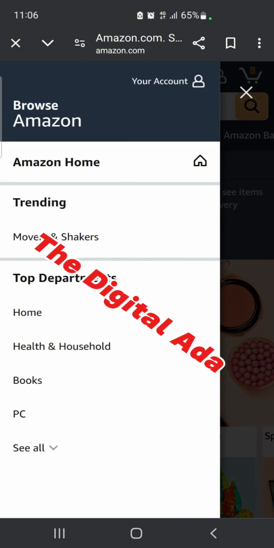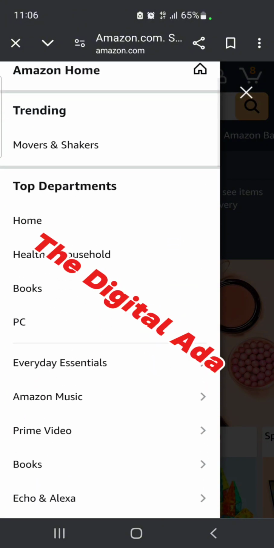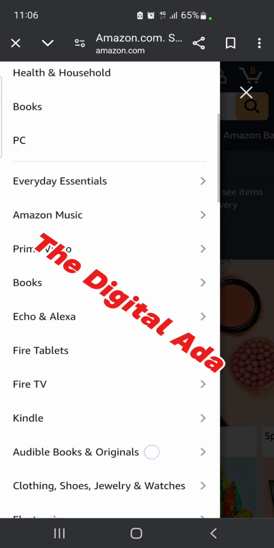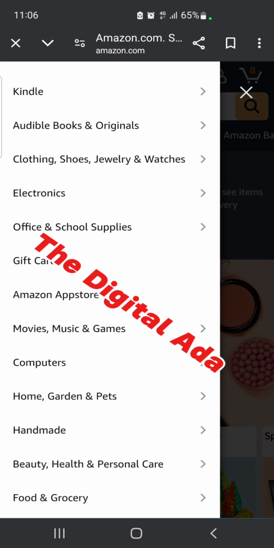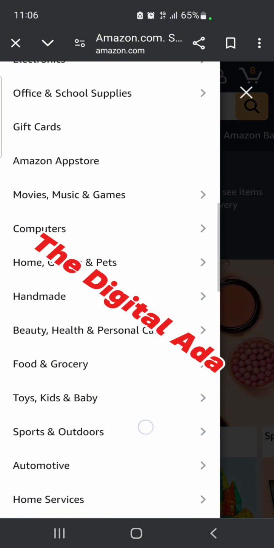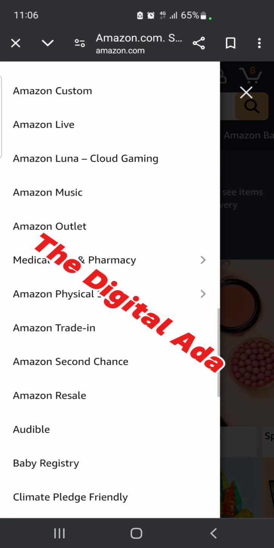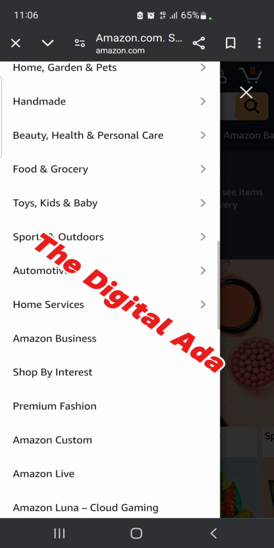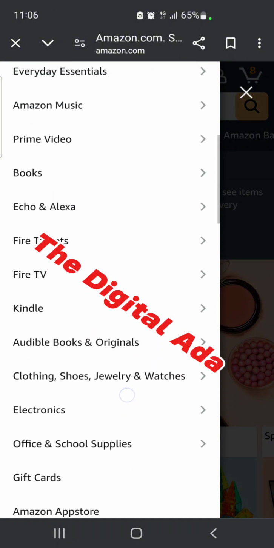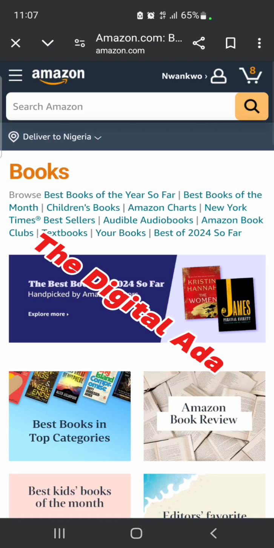Here, if you click, here are other departments, maybe we want to explore. Here are other departments where you can find other things. This is movies, music, games. This is toys, kids, baby. This is outdoor, sports, and others. So you go, the list goes on and on. But we are on books already, so let me click on books.